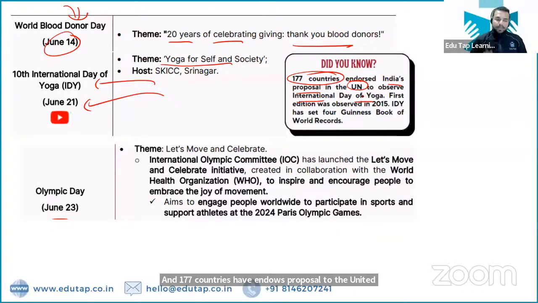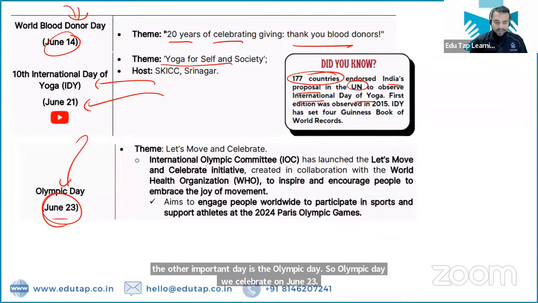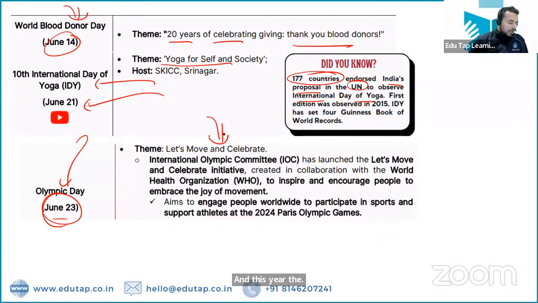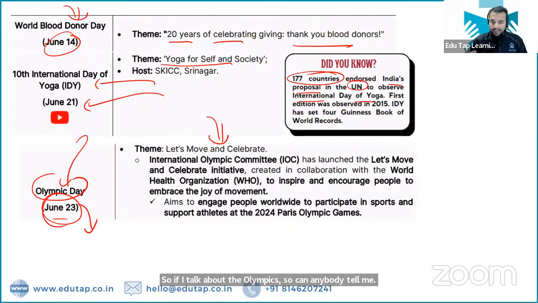Now the other important day is Olympic Day. We celebrate Olympic Day on June 23, and this year the theme for this day is let's move and celebrate. So that is basically the theme of World Olympic Day this year, right? If I talk about the Olympics, can anybody tell me in which country the Olympics are taking place right now? Olympics have just started. They are taking place in Paris, France.